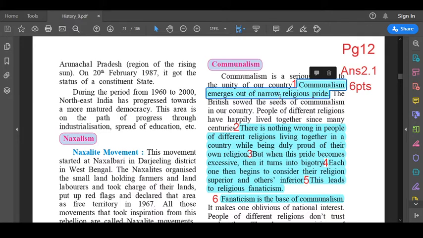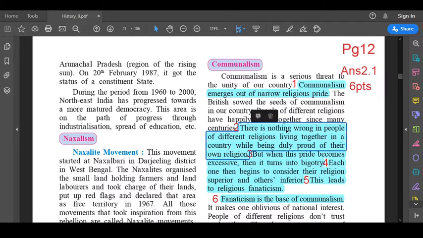Communalism emerges out of narrow religious pride. This is your first point. After that, leave 3 lines. The next line is your second point. There's nothing wrong in people of different religions living together in a country while being duly proud of their own religion. Third point. But when this pride becomes excessive, then it turns into bigotry.